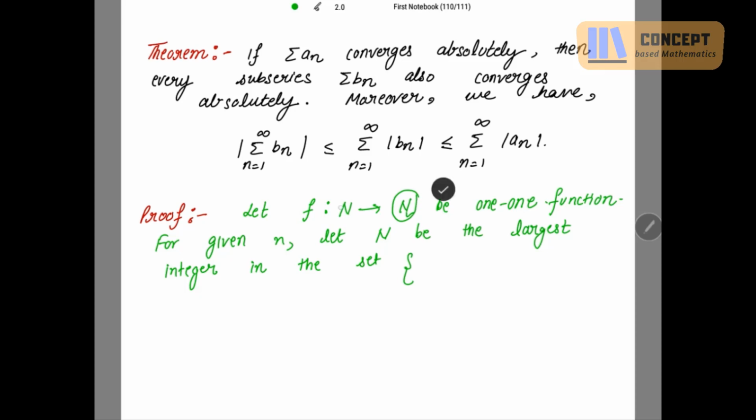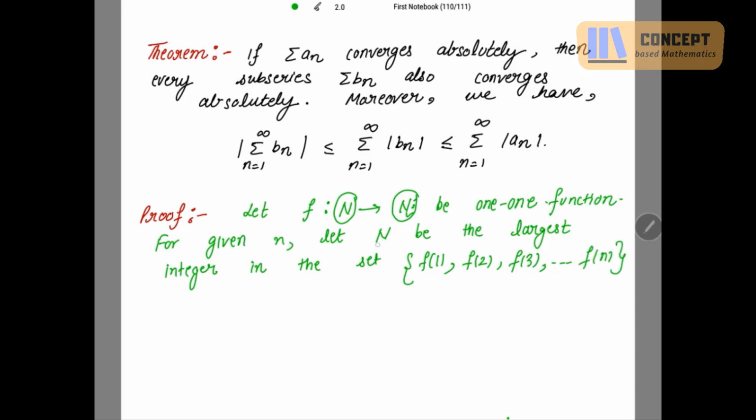This is your domain, this is your codomain. So what will be there in my codomain? f of 1. If I apply f on 2, I will get f of 2 here. Then f of 3 up to f of n.